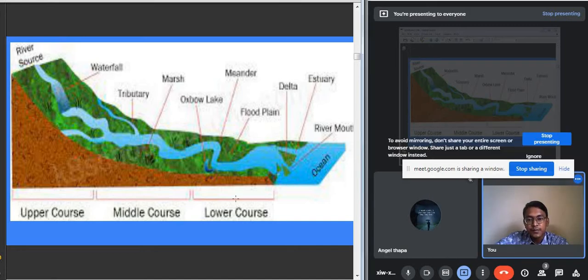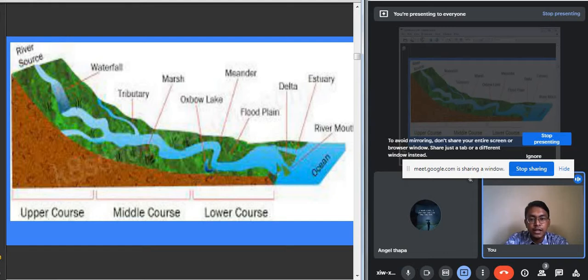At the last stage, when the river moves into the further plain areas before joining the ocean, that area is known as the lower course. The lower course basically includes the plain areas.